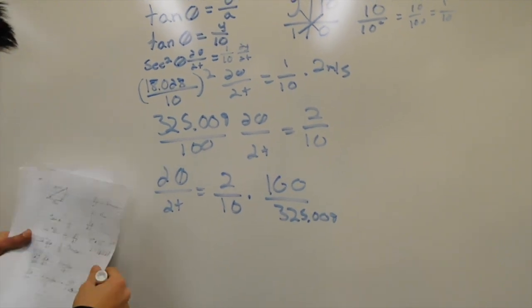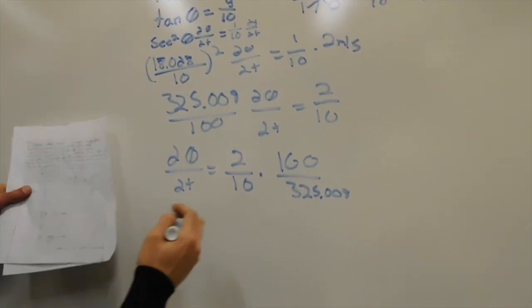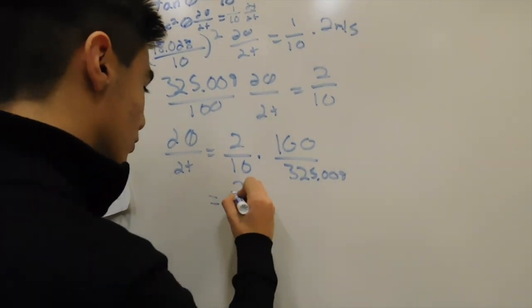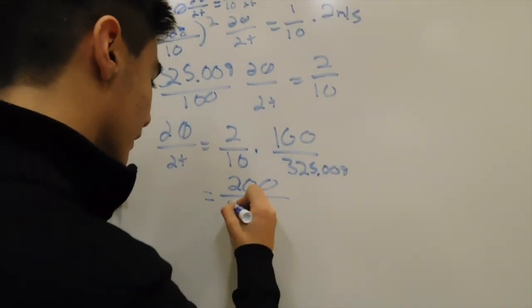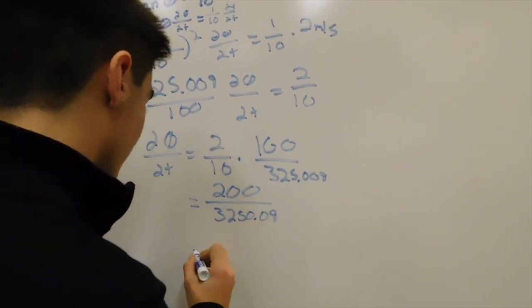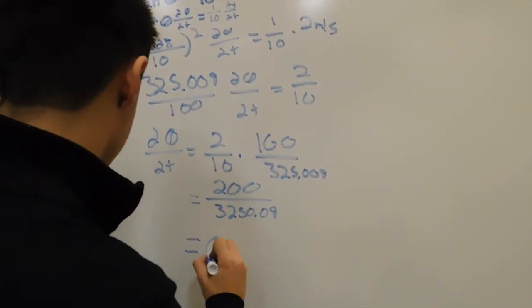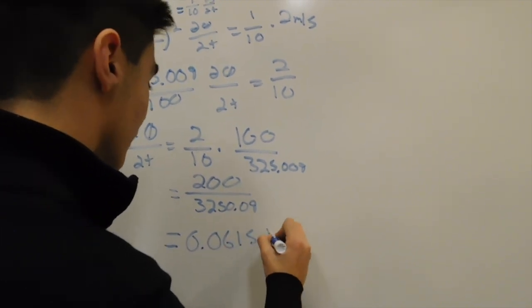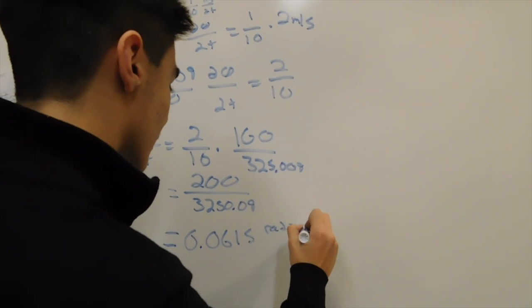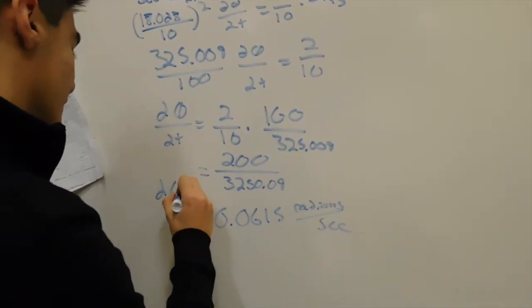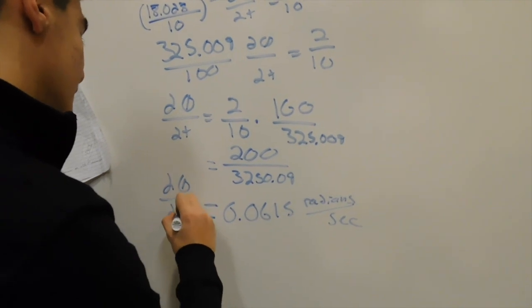Then we multiply this by 10, so that equals 200 over 3,250.09, which approximately gets us to 0.0615 radians per second, and that is our d theta/dt.